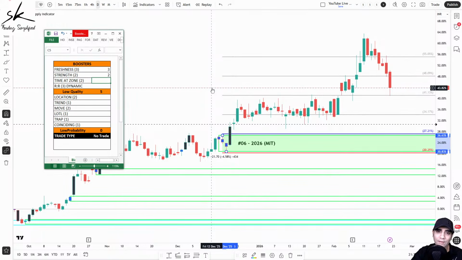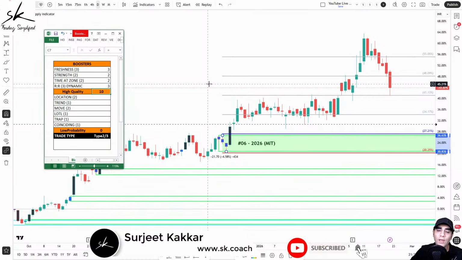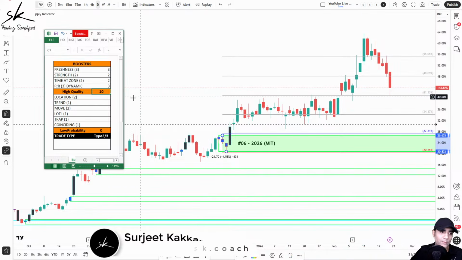Time at the zone, we have 3 candles in the basing, again gets a score of 2. Reward to risk ratio we will take as an assumption, because based on the arrival, the reward to risk ratio can change. So before entering a trade, we will definitely re-verify the reward to risk ratio. If we have the required RR, only then we participate, otherwise we don't.